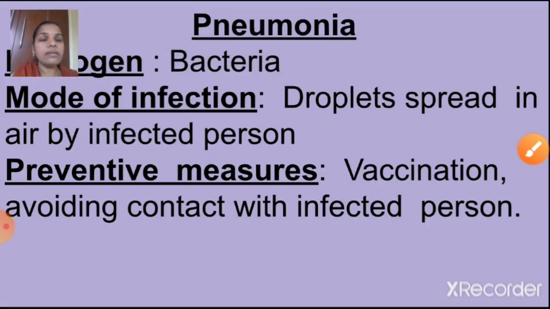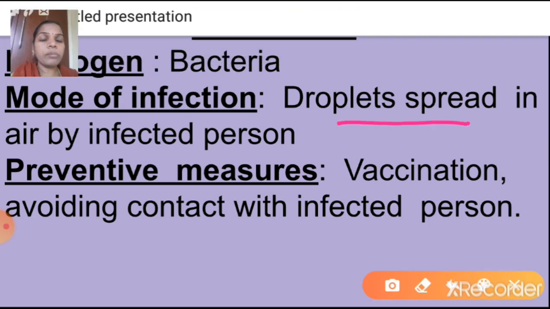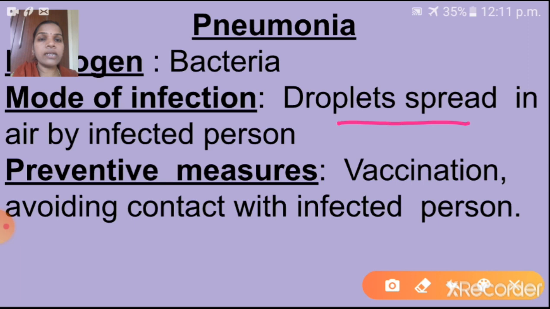next disease, pneumonia. Which pathogen here? Yes, bacteria. Pneumonia is a bacterial disease. Mode of infection: droplets spread in air by an infected person. When that infected person is sneezing or coughing, the droplets will spread in the air. If you breathe that air, we will be affected by that bacteria. So mode of infection is droplets spread in air by an infected person.